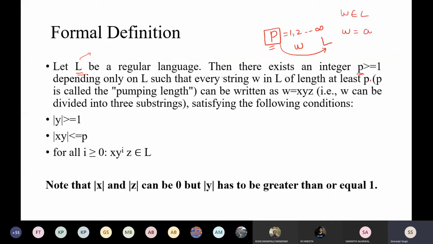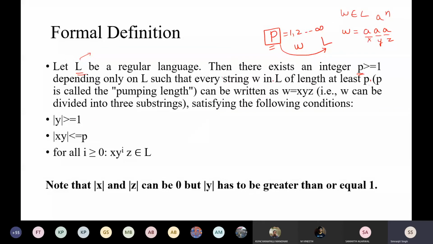I take out some string, so suppose the language is a raised to power n. So I just take out some string. I divide this string into 3 parts. The 3 parts are x, y, and z. Okay, so now it is saying that it should satisfy the following 3 conditions.